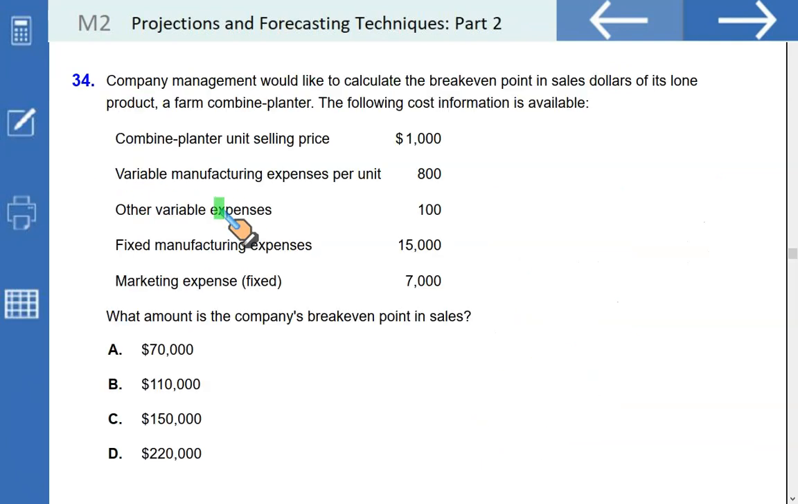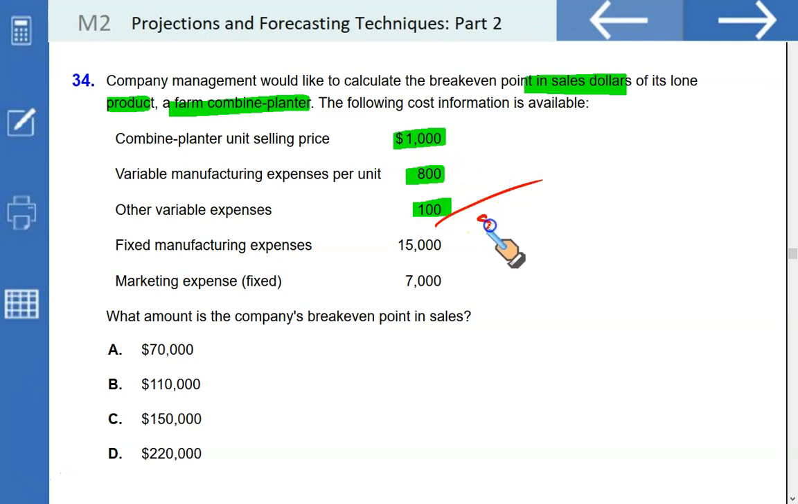Company's management would like to calculate the break-even point in sales dollars of its loan product, the farm combine planter. The following cost information is available: selling price, variable manufacturing cost per unit, other variable costs. So that means your unit contribution margin is $100. Your fixed manufacturing and fixed marketing cost is $7,000. What amount of sales dollars is the company expected to break even at?